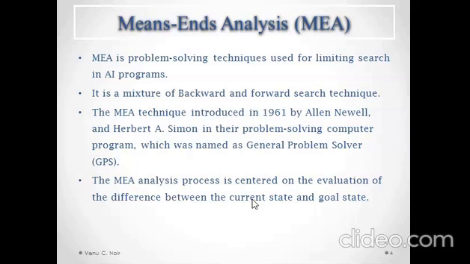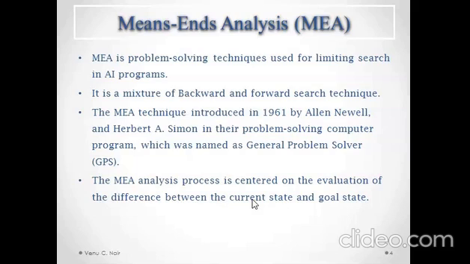So here again we will be having a current state. We have to compare this current state with the goal state. Naturally there will be differences between them because the current state is not the goal state. When they are two separate states, they will have differences. We have to record these differences, and the table which we use to record these differences is known as the difference table. So we'll be finding the difference between two states, the goal state and the current state.